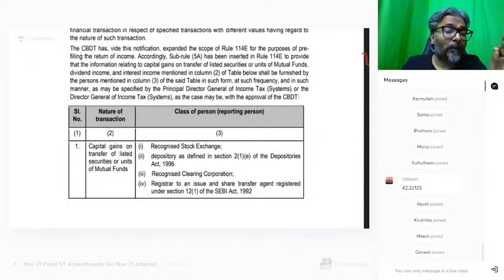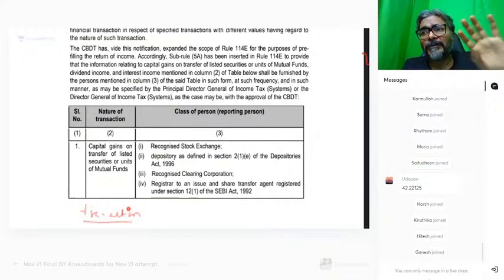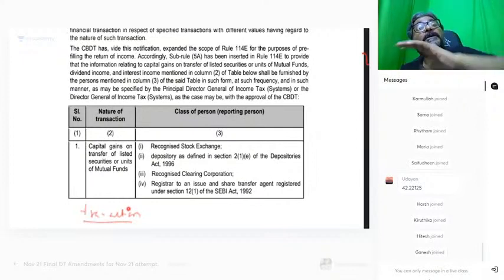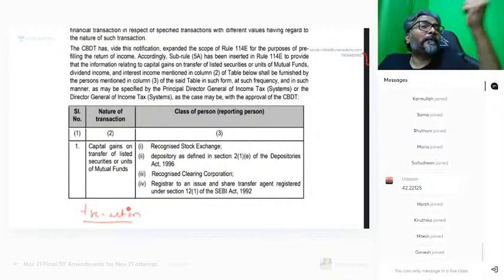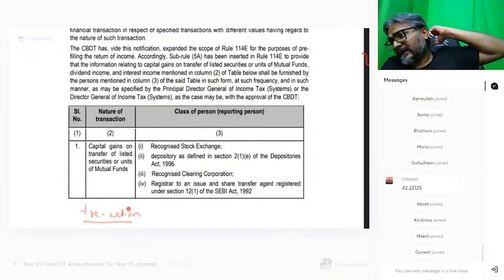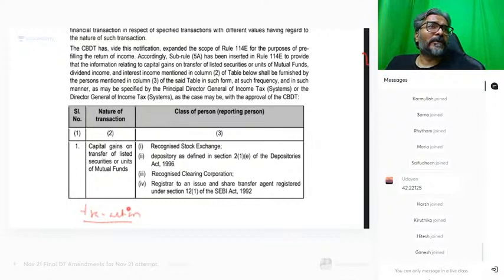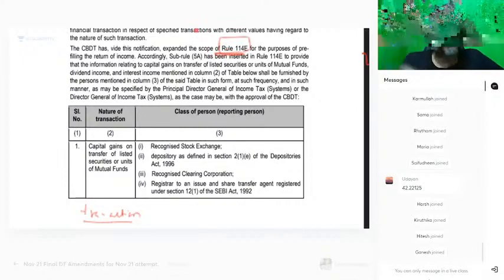Please understand, up till now, you only had the transactions, students. The transactions like borrowing, share transactions, withdrawal, credit card. They were only focused on the transactional details. अब तक तो यही था ना, सिर्फ transaction पर ही था, like deposit, withdrawal, borrowing, credit card, payments, security transactions. So those were only there of this much of the amount. But now the amendment in rule 114E is accommodating, the first time.